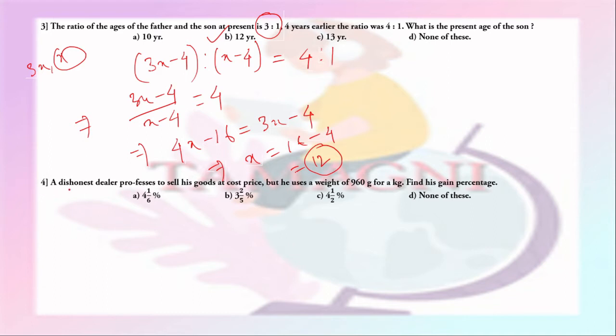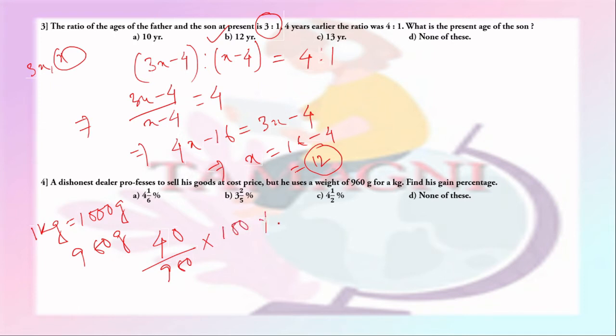Question number 4. A dishonest dealer professes to sell his goods at cost price, but he uses a weight of 960 gram per kg. Find his gain percentage. Okay, here instead of 1 kg, that is 1000 gram, the dealer is using 960 gram. So in selling 1 kg, he is making a profit of 40 gram on 960 gram. So the percentage of profit will be 40 by 960 into 100%.